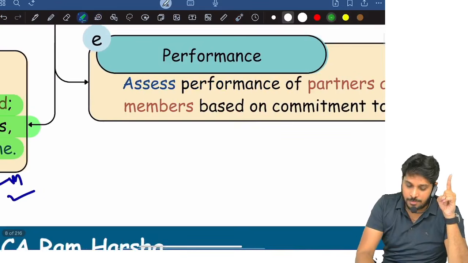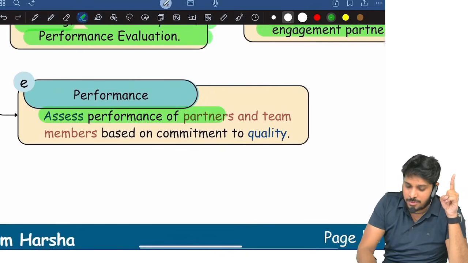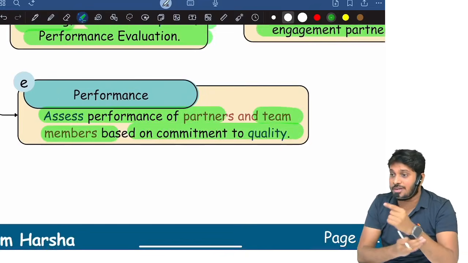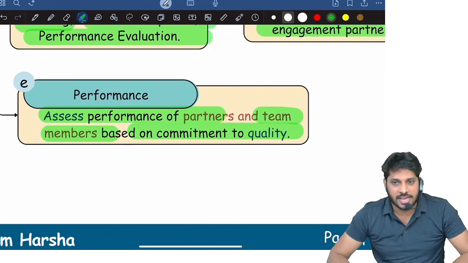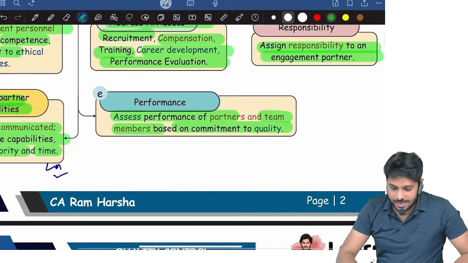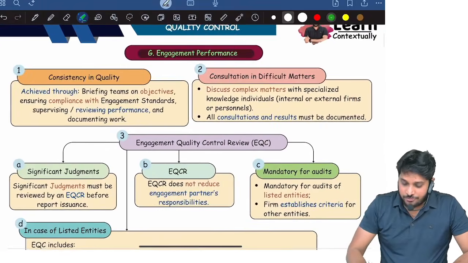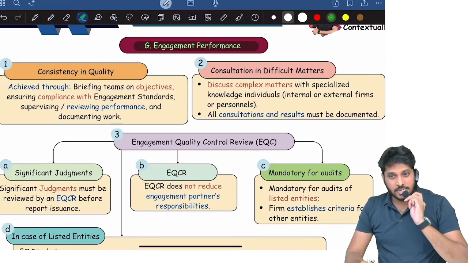Next, performance evaluation of the partners and team members based on commitment to quality. This entirely talks about HR related requirements. Clear? Next, engagement performance. Another important element in quality control is what?